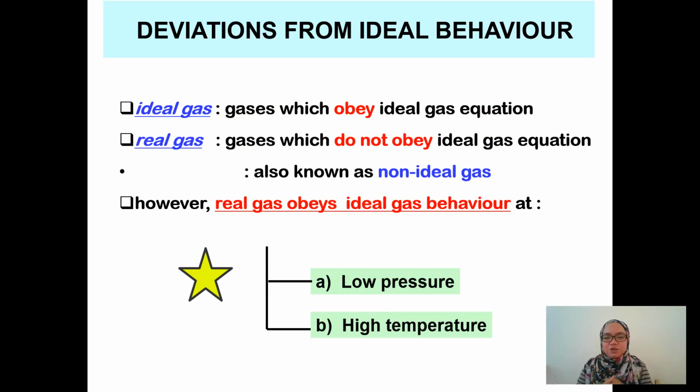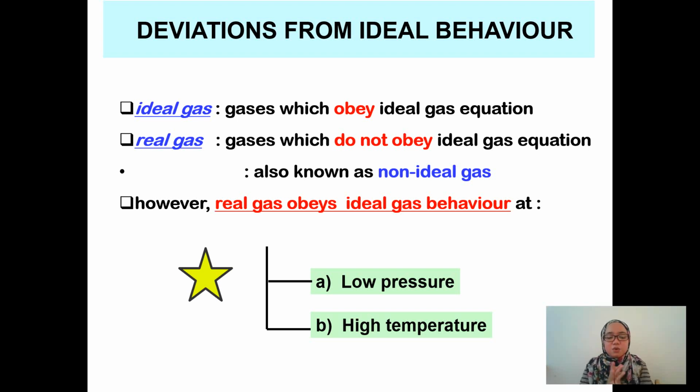Yeah, so today we are going to continue our chapter 5.1, gas. Last week I introduced you to the kinetic molecular theory of gases, Charles's law, Boyle's law, Avogadro's law, the combined gas law, the ideal gas equation, and Dalton's law of partial pressure.